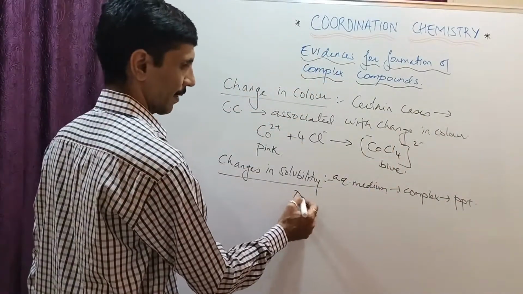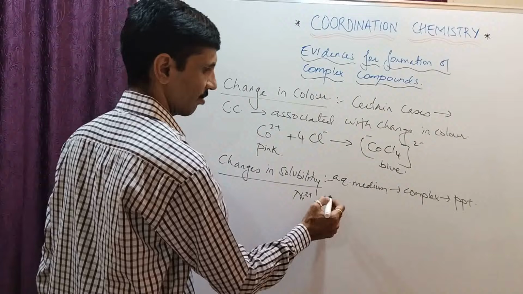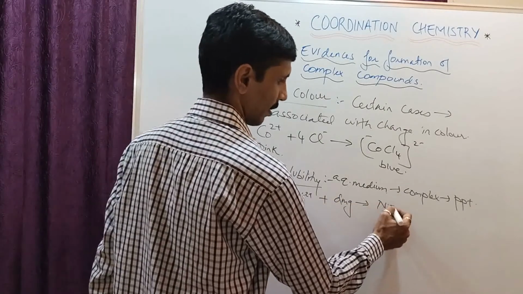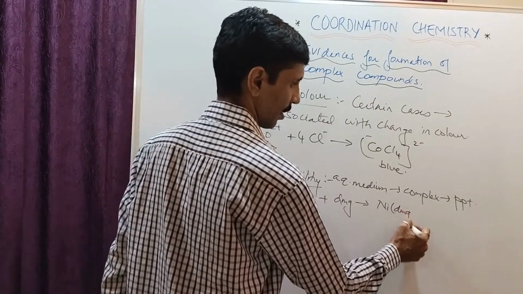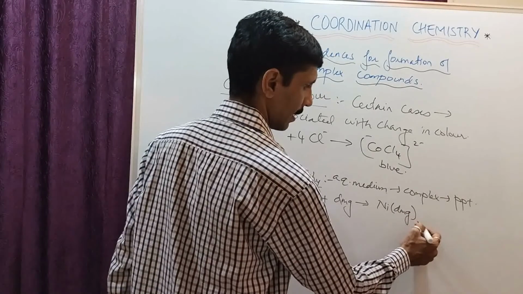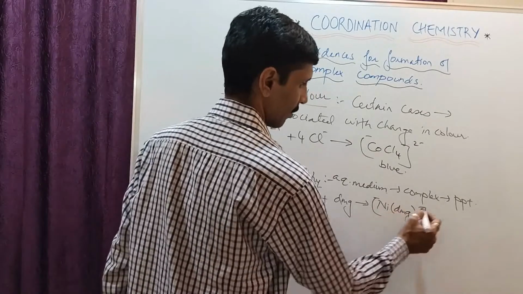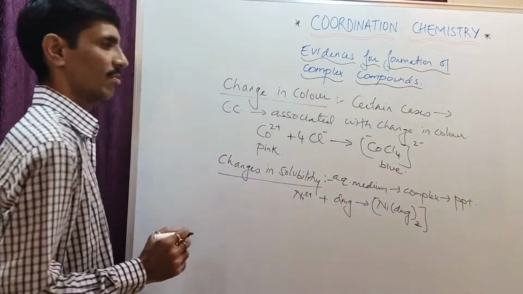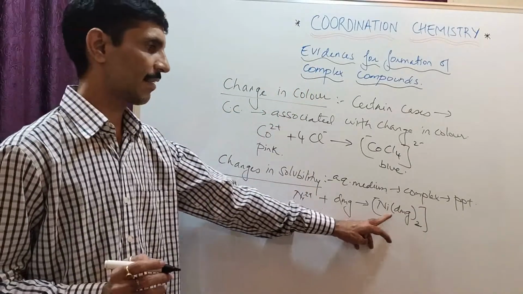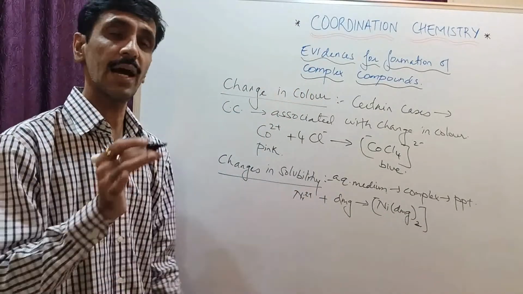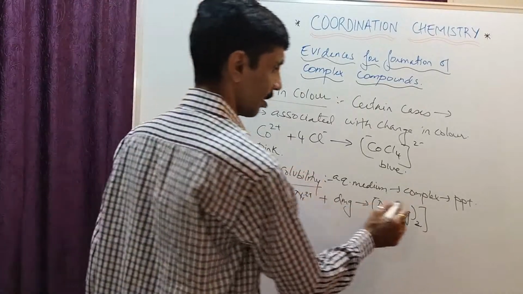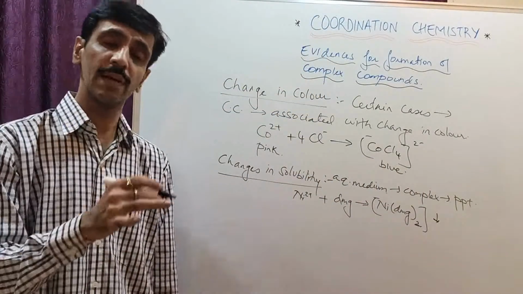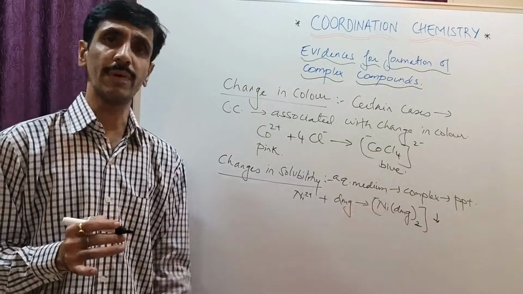So if I am having a nickel solution, Ni2+, I treat this with dimethylglyoxime. I have already explained this complex before when I was explaining the IUPAC nomenclature. So Ni(DMG)2. तो यहाँ पे प्रेसिपिटेशन होगा क्योंकि ये जो कॉम्प्लेक्स है वो वाटर में अनस्टेबल है, इसलिए वो सोल्यूबल नहीं है, इसलिए वो प्रेसिपिटेट के फॉर्म में रहता है.